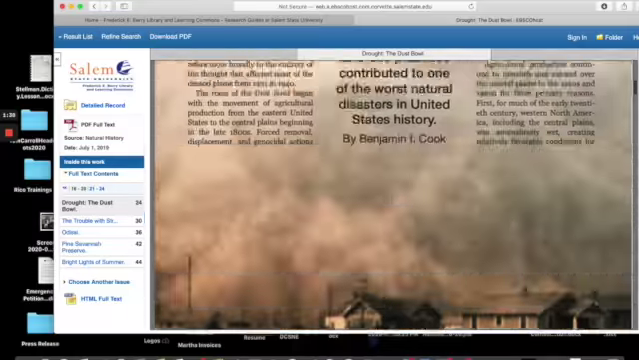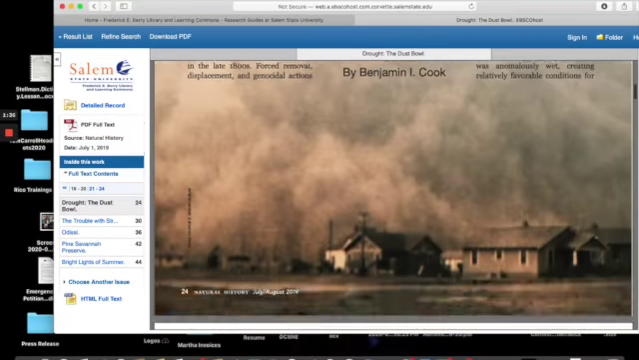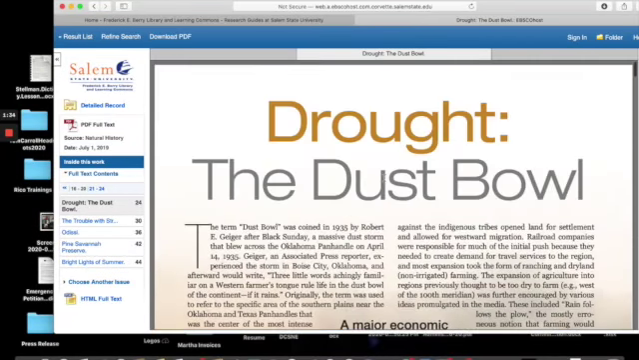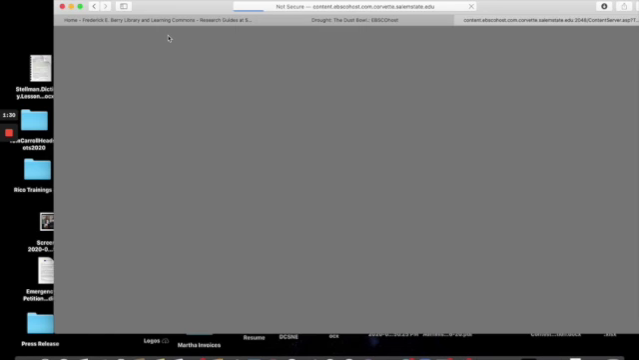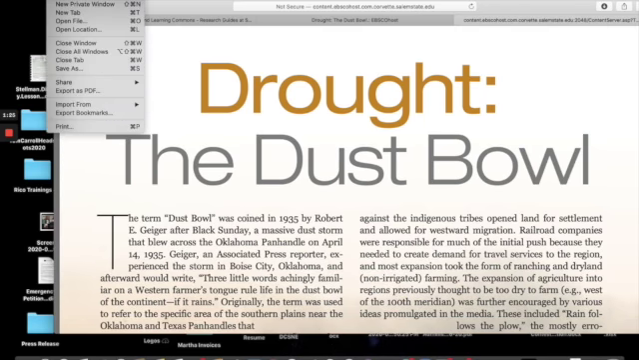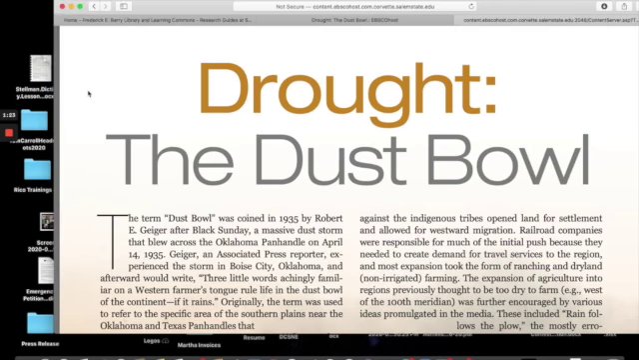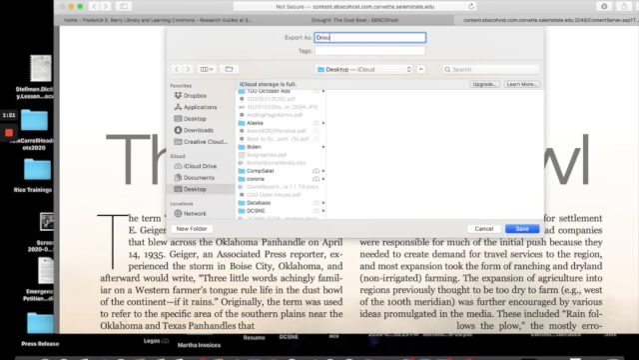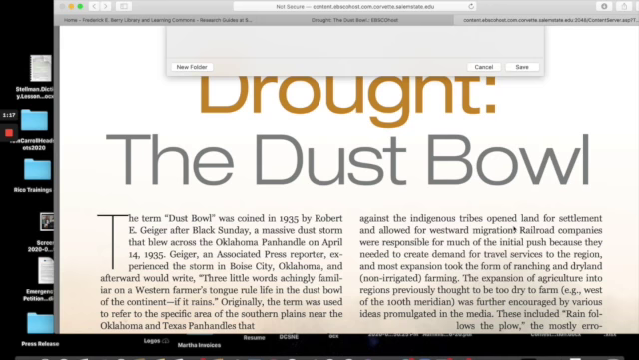So this is a great article. It talks about the erosion factors, how that came to be. And what you can do is click on download PDF. And that's how easy it is. And then what you do for Safari is export as PDF. Then you have to change the name, so Dust Bowl article, and save to the desktop.